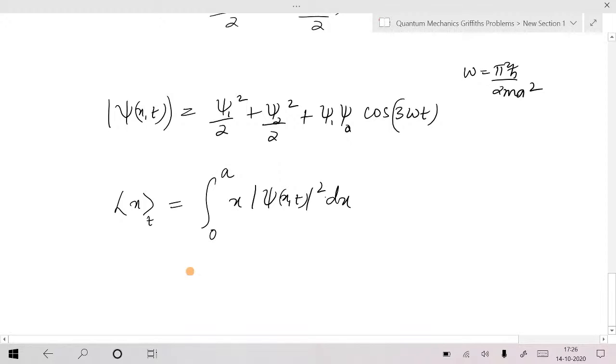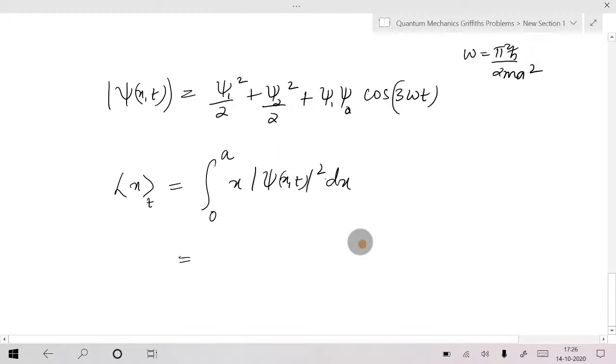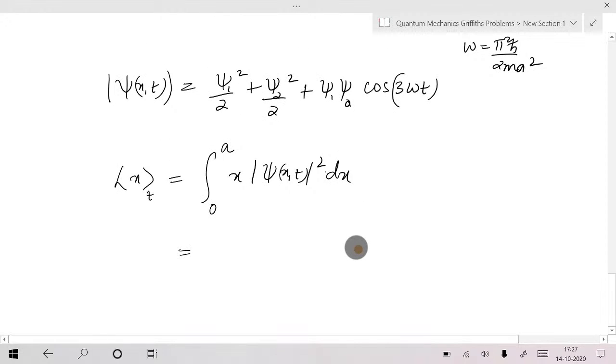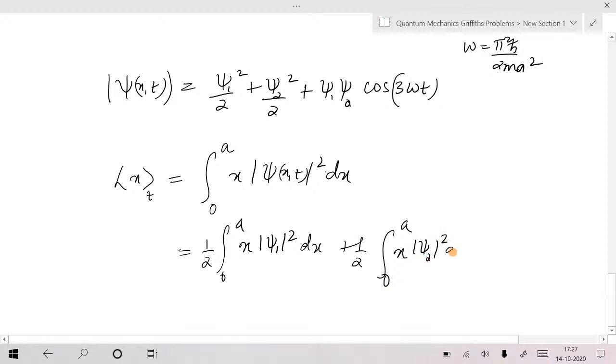Now, you should guess some part, some part you can write directly. So 0 to a 1 by 2 x into mod psi 1 square dx plus 1 by 2 integral 0 to a x into mod psi 2 square dx,